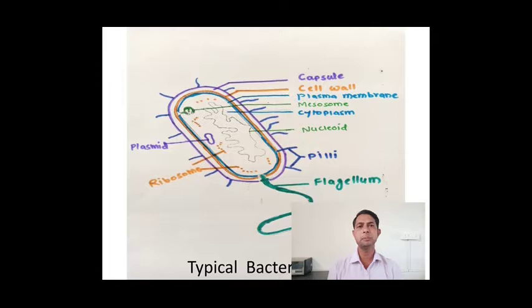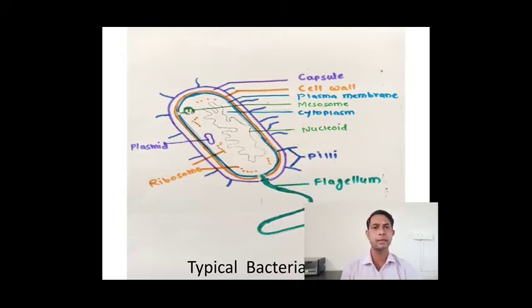Now here is the typical bacterial cell. In this you can see the presence of a capsule on the external side. This capsule is the protective layer present on the outer side. After the capsule there is the cell wall, and the cell wall is followed by the plasma membrane. After the plasma membrane the cytoplasm is present, and in the cytoplasm different materials like inclusion bodies, plasmid and nucleoid are present.